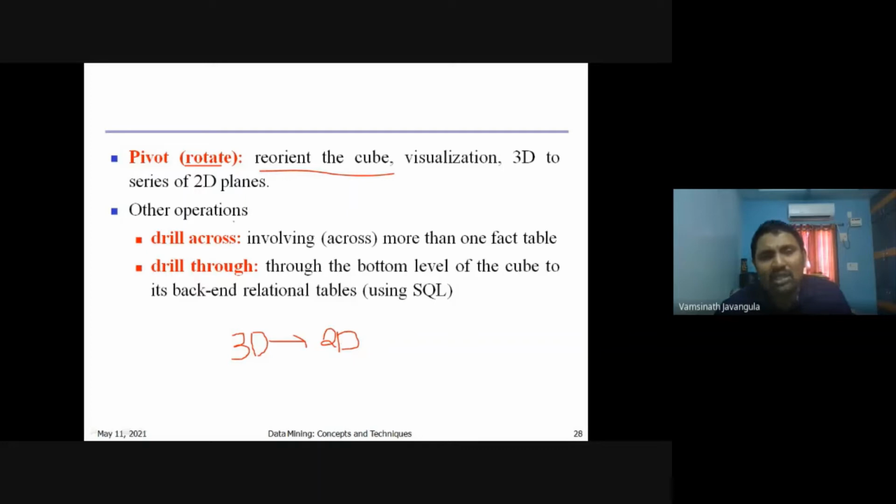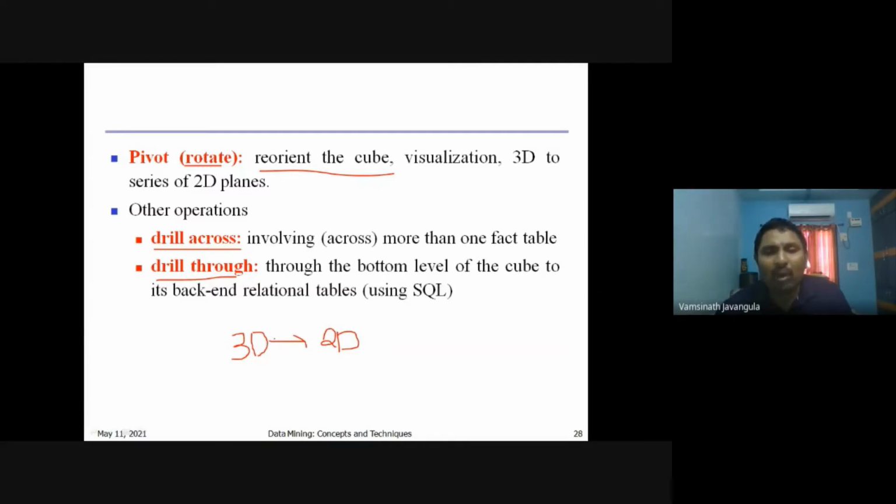Next, other than roll up, roll down, slice, dice, and pivot operations, we also have operations like drill across and drill through. What is meant by drill across operation is, I told you that a multidimensional data warehouse has different models called snowflake schema, star schema, and fact constellation schema. For example, if you have the fact constellation schema, then you have more than one fact table. Then for a given query, we need to process more than one fact table. That is called the drill across operation.